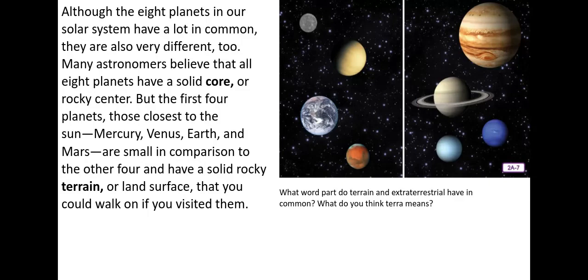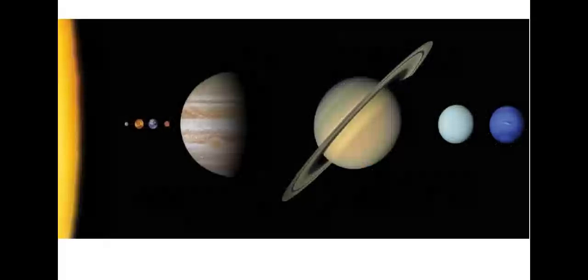What word part do terrain and extraterrestrial have in common? What do you think terra means? It actually means earth or land. How would this help you explain the meaning of extraterrestrial? It means beyond earth, extra, more than just the land or the earth. So someone who doesn't live on earth.